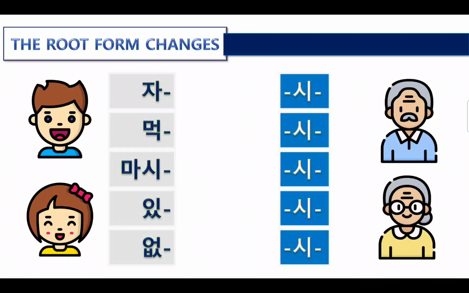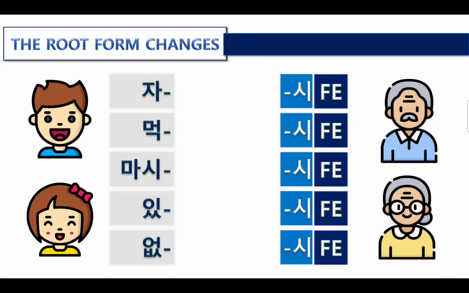Okay, we already studied this, but let's review it because this is quite important. 시 is a pre-final ending, so behind pre-final endings, we need final ending. How about in front of 시, we need root verb. Okay, 자다, what is 자다? To sleep. But these five are exceptions. When this root verb meets 시, the root form changes. So for example, when 자 meets 시, 자세요? No. 주무세요. 주무시다. Okay, so root verb changes.